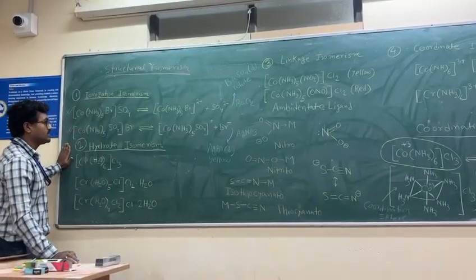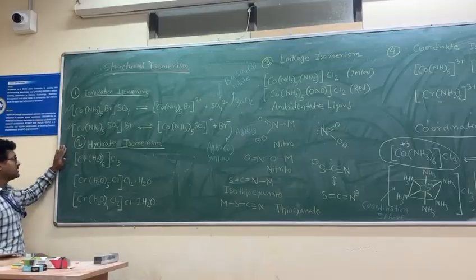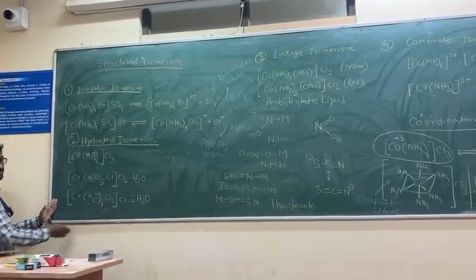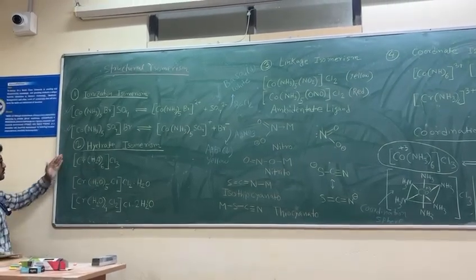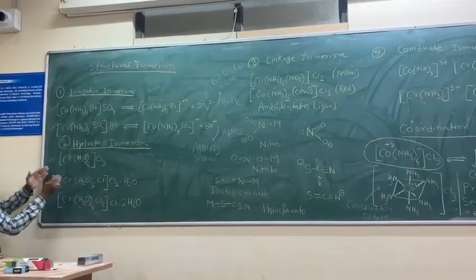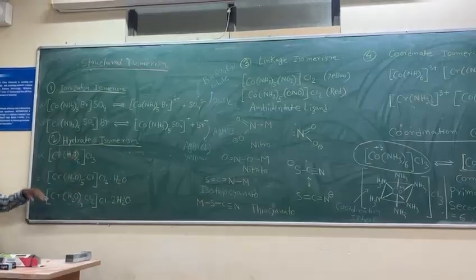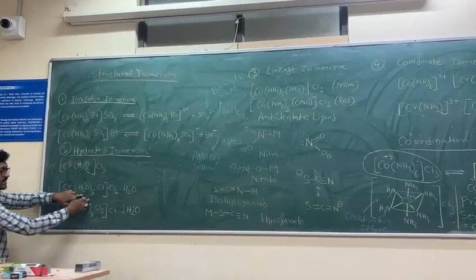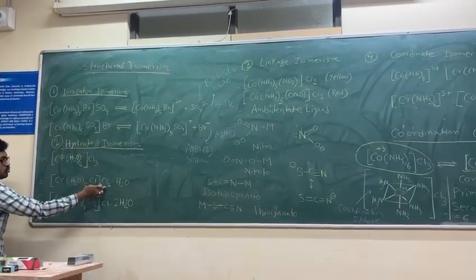Next, we come to hydrate isomerism. Hydrate isomerism is very simple. In this case, we have a different number of water molecules in the coordination sphere. The part inside the third bracket is called the coordination sphere. Now you can see these three molecules A, B, C. They have the same molecular formula: chromium, H2O whole 6, Cl3. The second one is also chromium with H2O 5 inside and one outside, total 6, and Cl2 plus Cl.